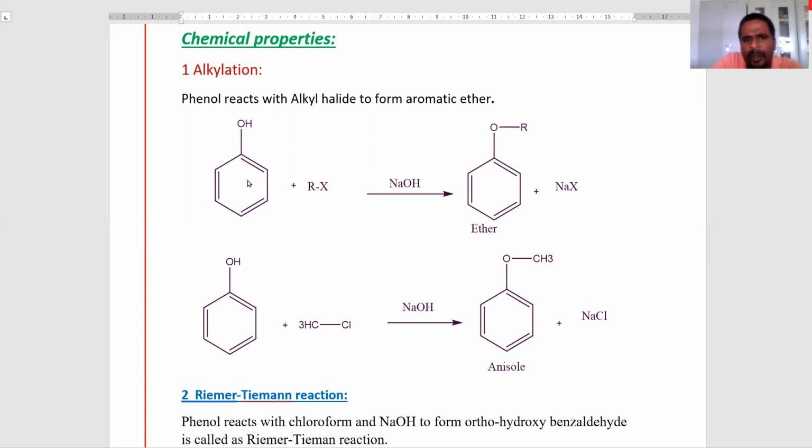When phenol reacts with strong bases to form sodium phenoxide, the sodium phenoxide reacts with alkyl halides, and nucleophilic substitution takes place to form ethers. Here phenol reacts with methyl chloride in the presence of sodium hydroxide to produce methyl ether, called anisole or methoxybenzene. This is the chemical property, alkylation. Alkylation takes place on the oxygen atom, not on the benzene ring.